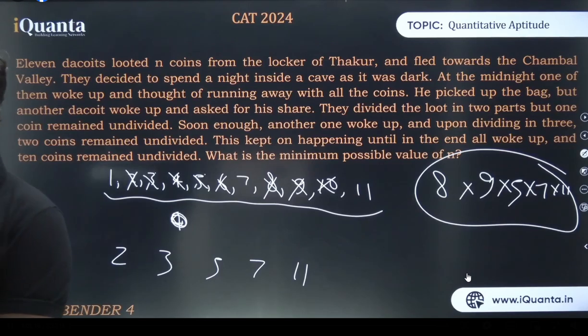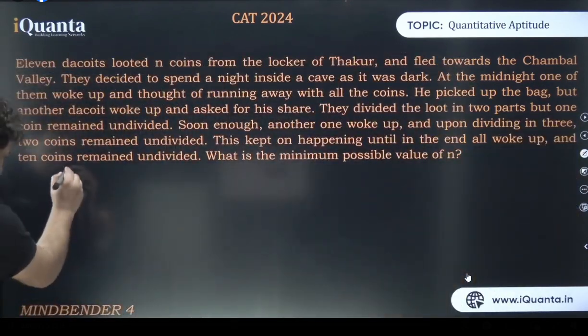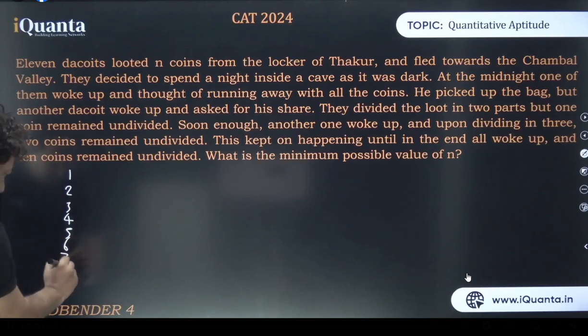Because 10 was already covered. 10 had 5 and 2, so we picked up all the 2s. So there is no need to pick 10. I'll repeat it once. All right. Let's do one thing, specifically for Gunjan. I'm not writing 11, I'm writing up to 10. I'll bring 11 later. All right.